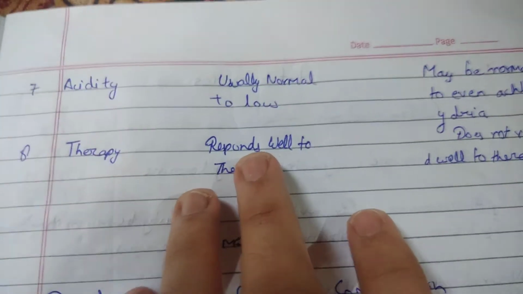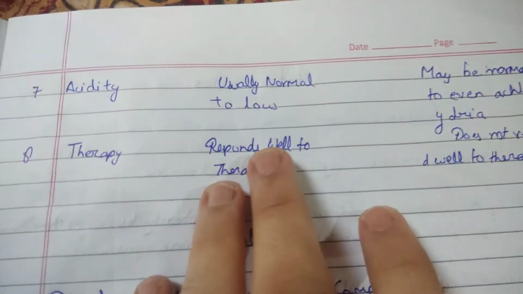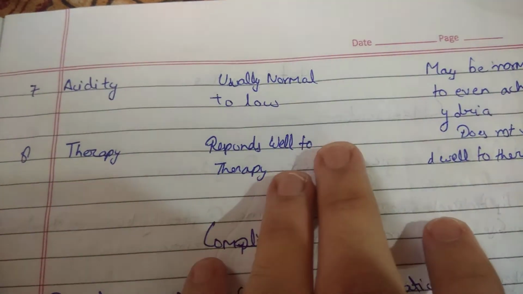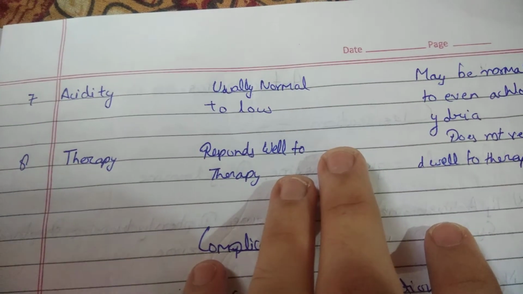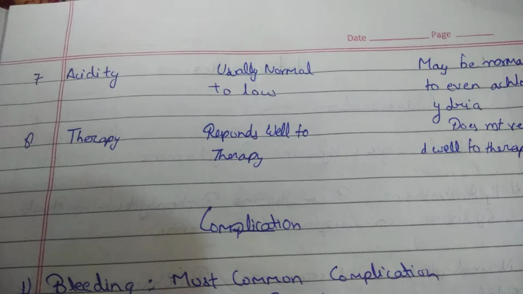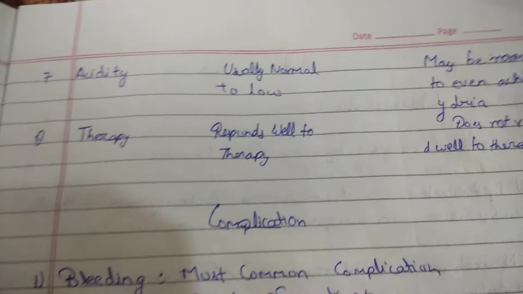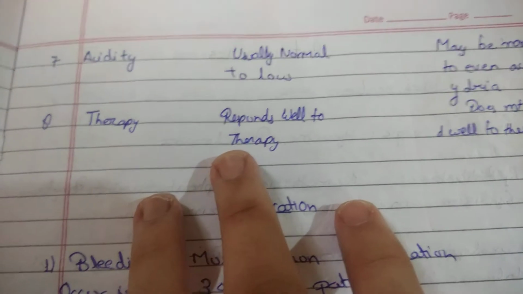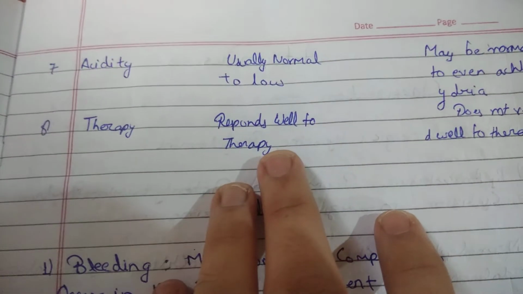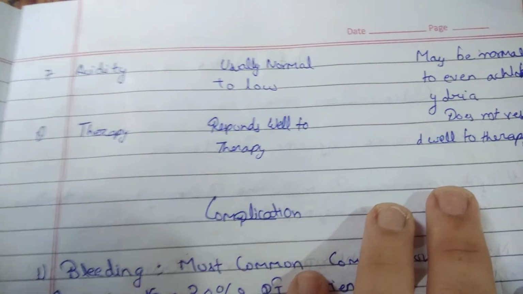Acidity. Acidity of benign ulcer is usually normal to low, and acidity of malignant ulcer may be normal to even achlorhydria. That means the absence of hydrochloric acid in the gastric secretion. The therapy. Benign ulcer responds well to therapy, and malignant ulcer does not respond well to therapy.